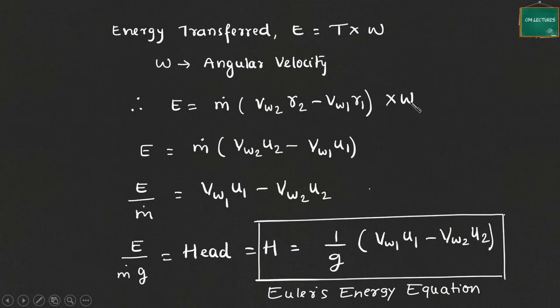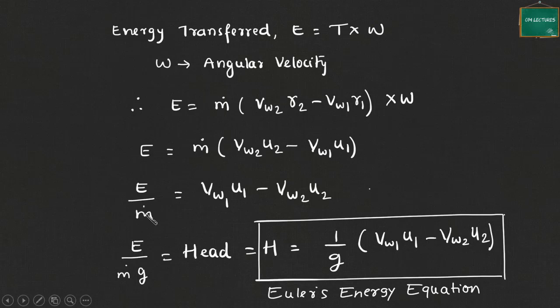Multiplying omega into both terms, we get omega R2 and omega R1, which we can replace by U2 and U1, since you must have studied the formula V equals R omega in mechanics. So the final equation is E equals m dot into this part.